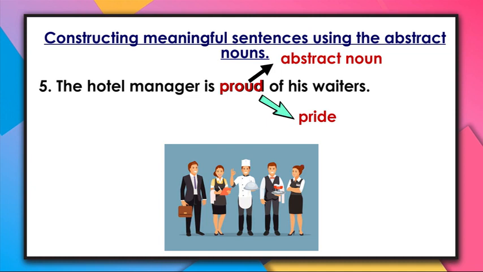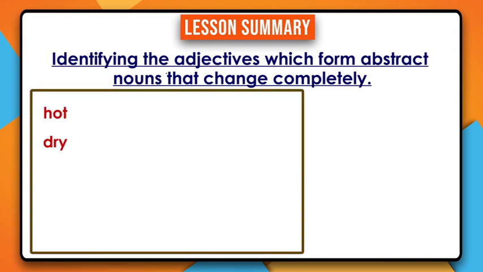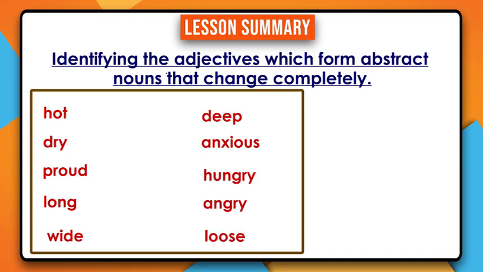Now, let us remind ourselves about what we have been able to look at in this video lesson. My dear viewer, in this video lesson, we have been able to identify verbs and adjectives that are used to form abstract nouns. And we identified adjectives like dry, hot, long, and many others.